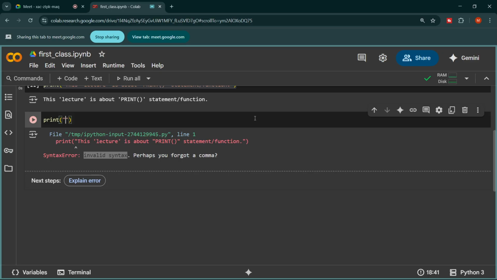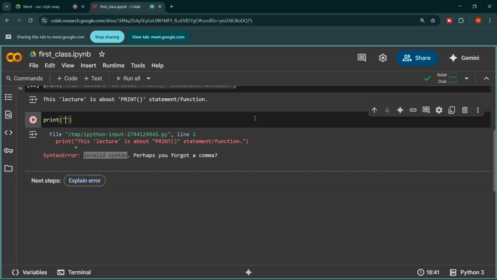But when it continues further, it finds this print with brackets, and now it is confused what to do with this. There is a concept of data types which we will discuss in the next lecture, possibly tomorrow or next week.